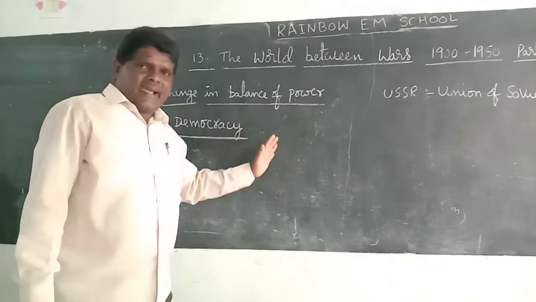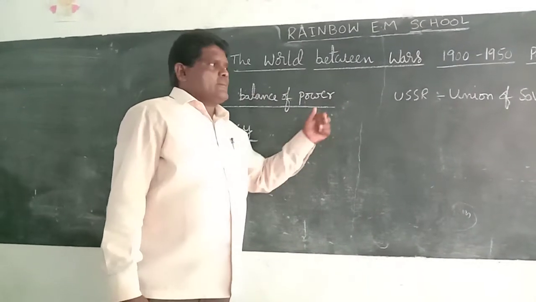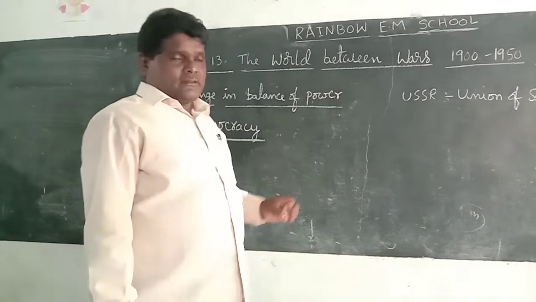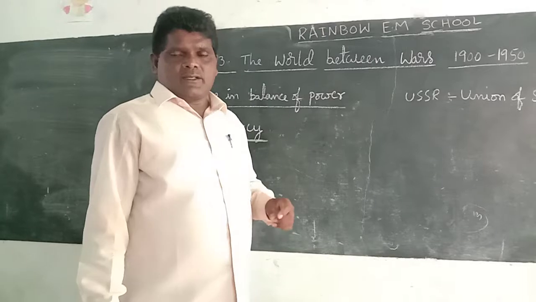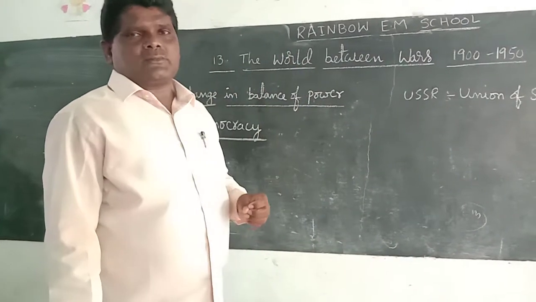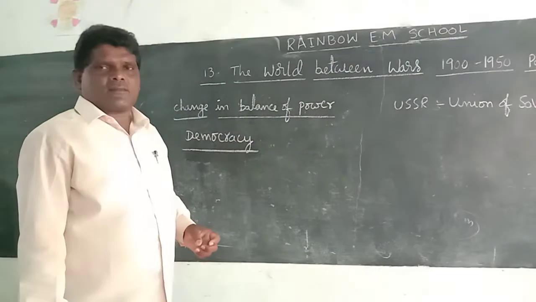These empires were abolished and democratic countries were established in their place. Russia had autocratic rule, dictator rule by the Tsar emperors.